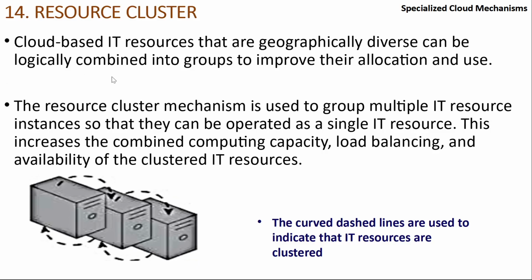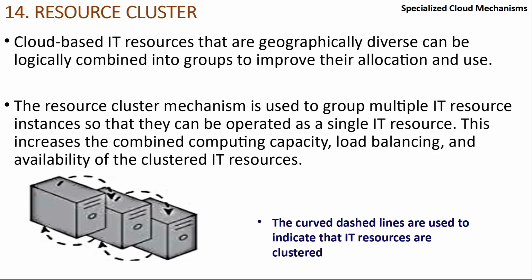So let's read this. They can be logically combined into groups to improve their allocation and use. Ideally they are very close to each other, but in some cases you can create logical groupings of the cluster across locations also. It may be possible, but it is not recommended for certain types of use cases, right?